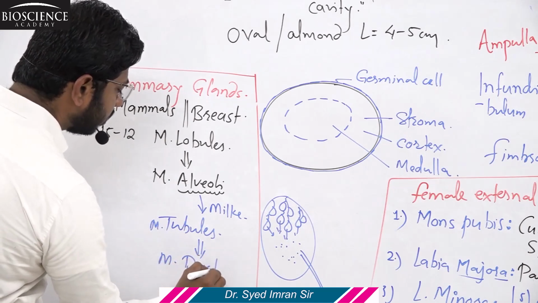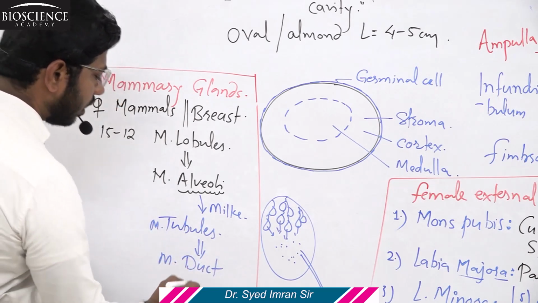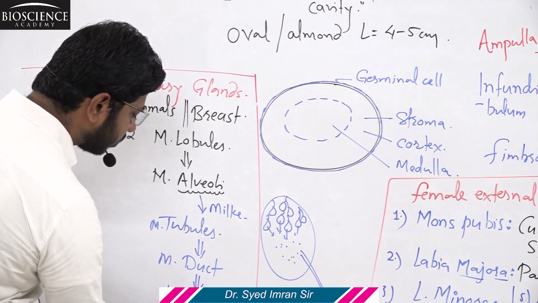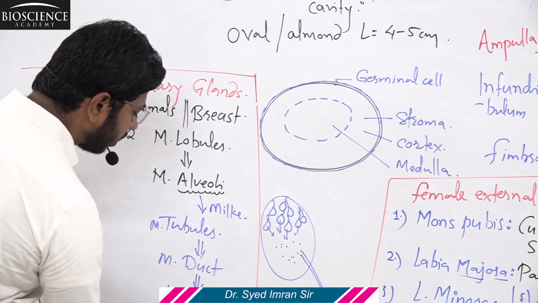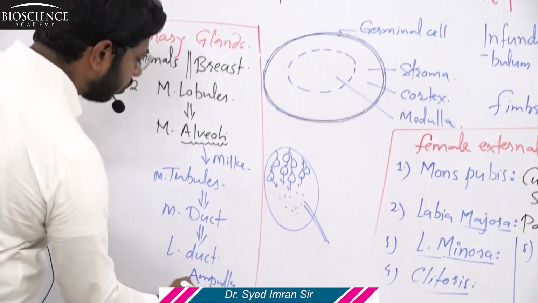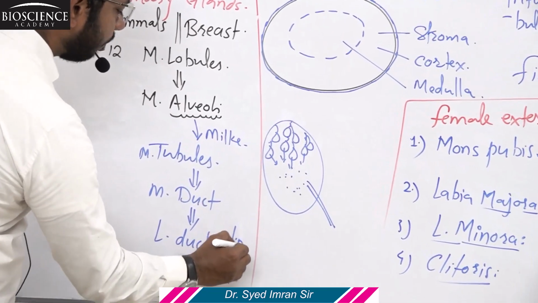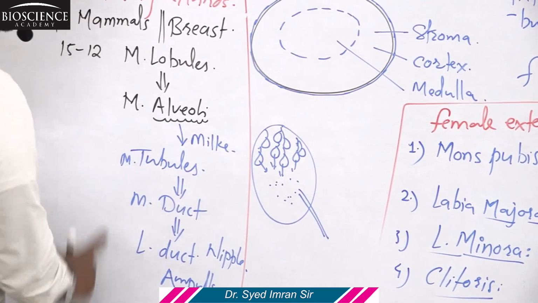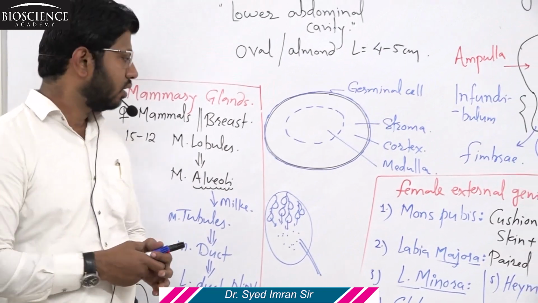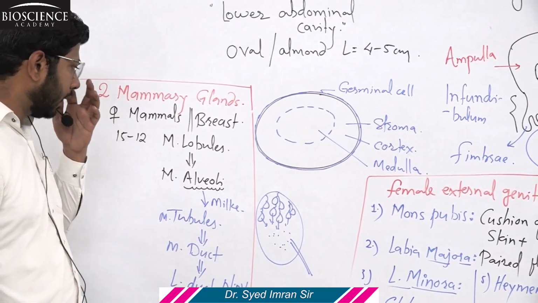Mammary duct stores the milk and releases it out through the lactiferous duct. Lactiferous duct opens into an ampulla shaped structure, and this ampulla is also called the nipple. So this is the sequence of formation and secretion of milk from the mammary gland.